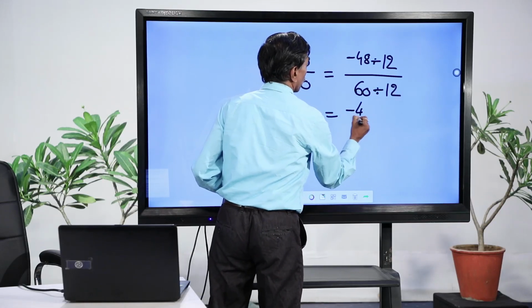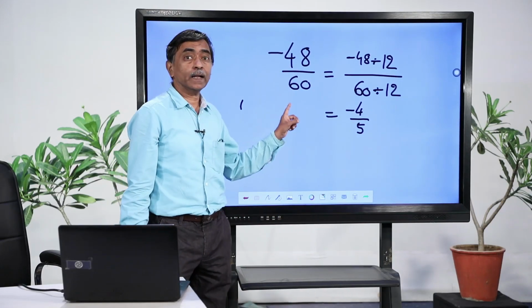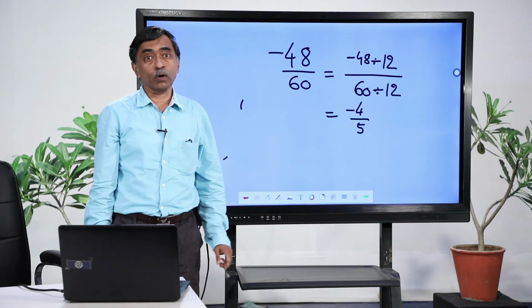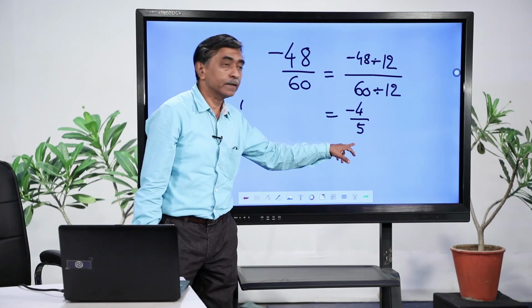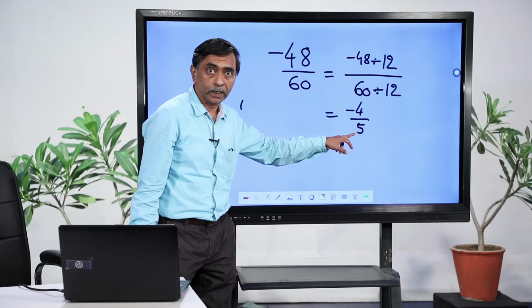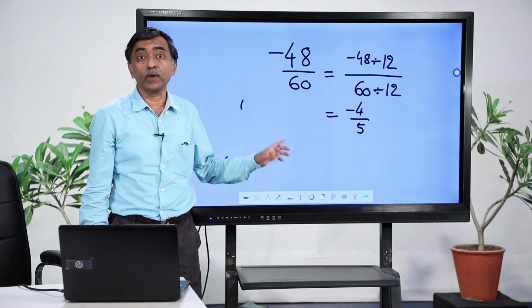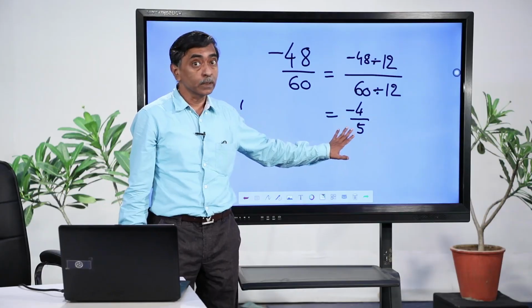You get here -4 and you get here 5. So, I have divided numerator as well as denominator by their highest common factor, and I find that I get this in this form. Now, check for the validity of this. Denominator is positive, it is not negative, and the highest common factor of these two numbers 4 and 5 is 1. So, therefore, this has been reduced to the standard form.